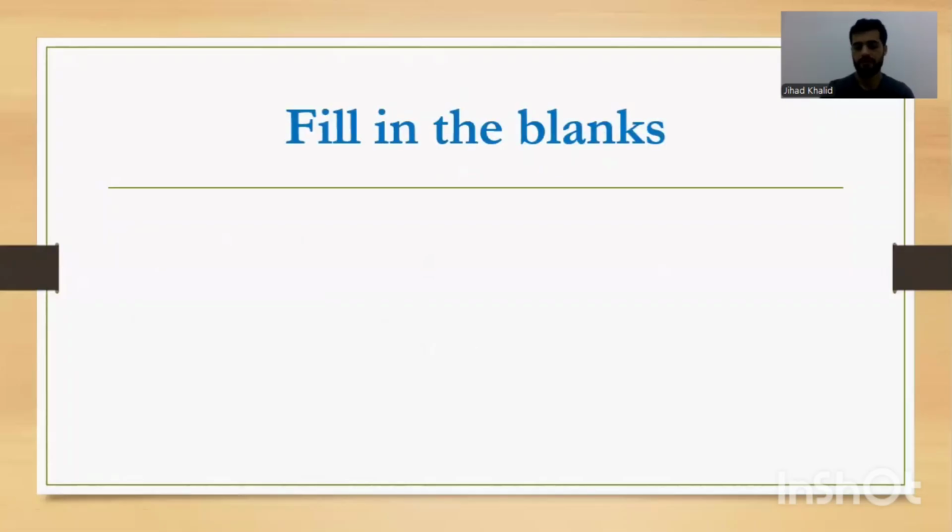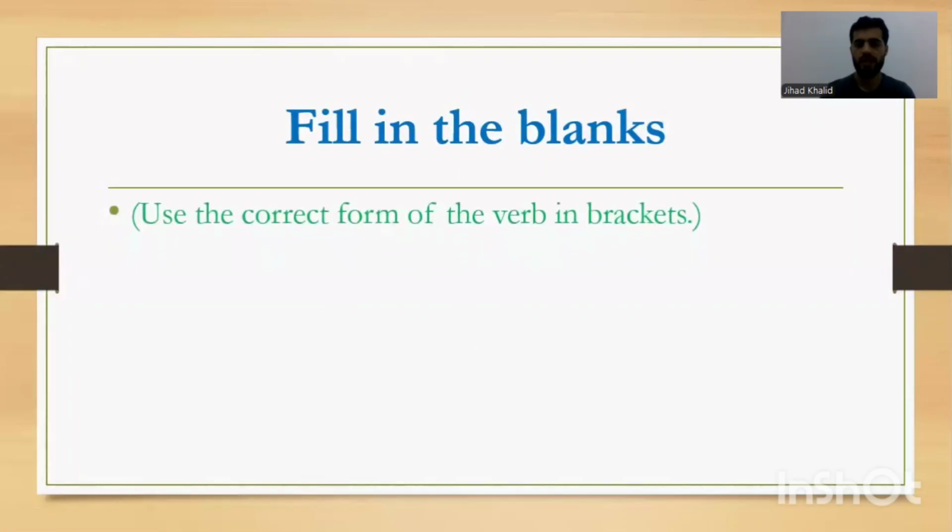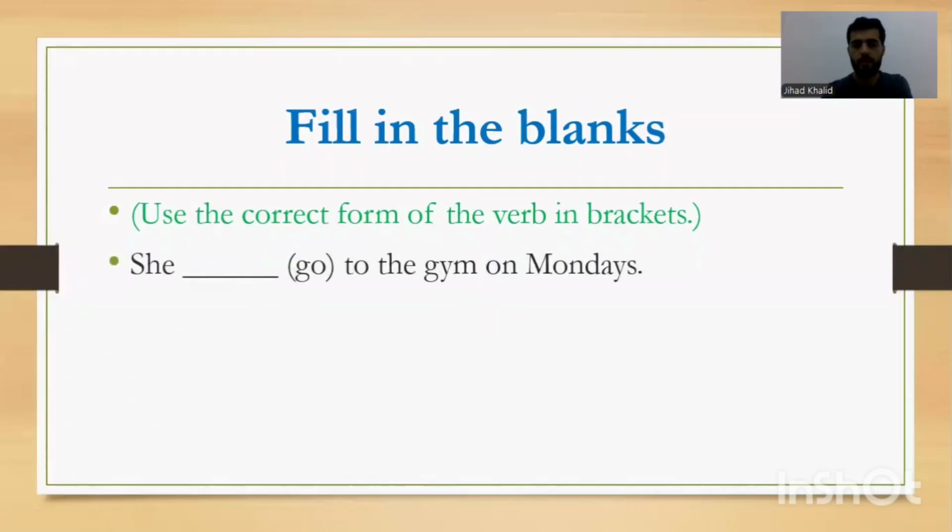Fill in the blanks. Use the correct form of the verb in brackets. She blank to the gym on Mondays. She what? She. So here we have on Mondays. On Mondays, it tells us that this is present simple, a time expression for present simple. So she is singular. So go becomes goes. Goes. Good job.